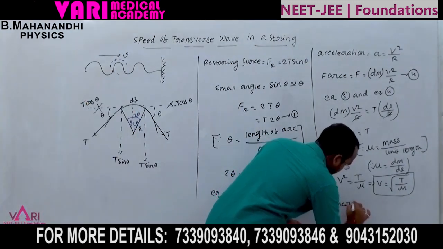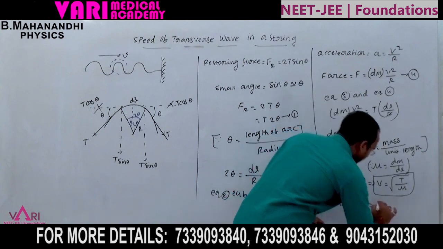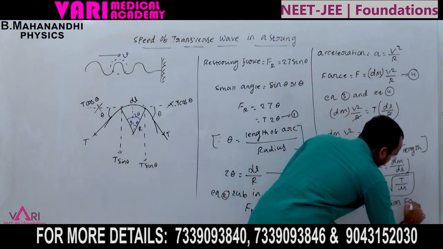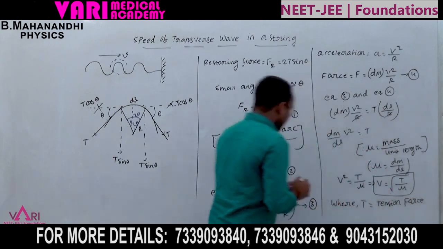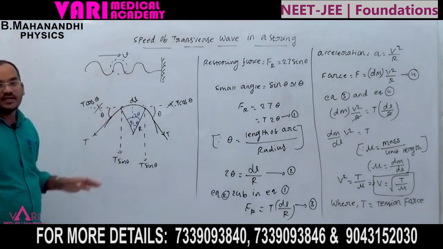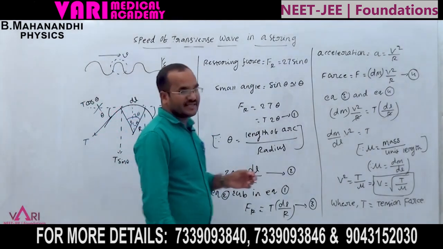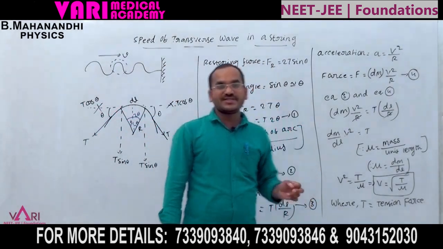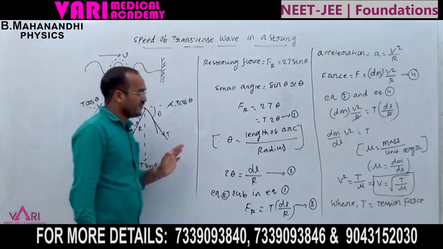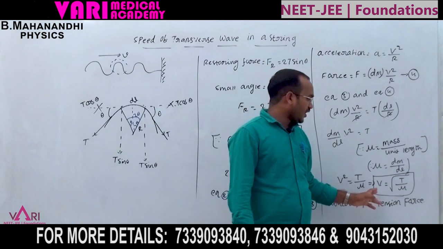Here T is the tension force. This explains that if a string is connected at one end and is continuously oscillating, the speed of the transverse wave in the string is V equal to root of T by mu.